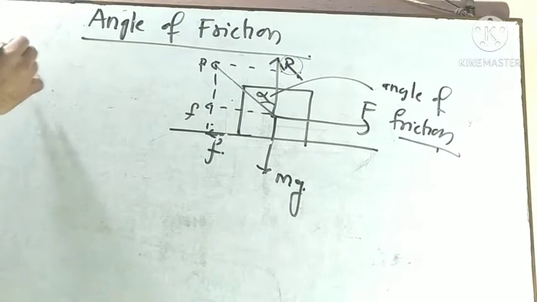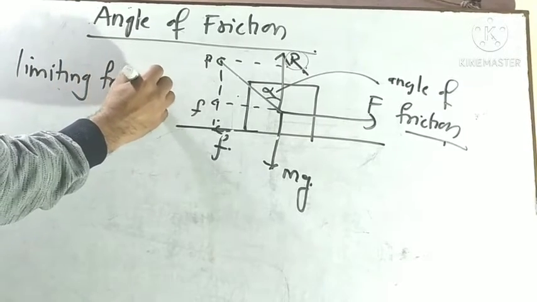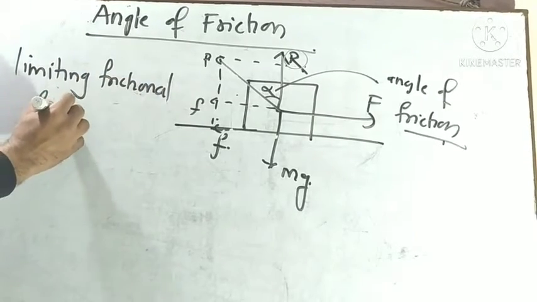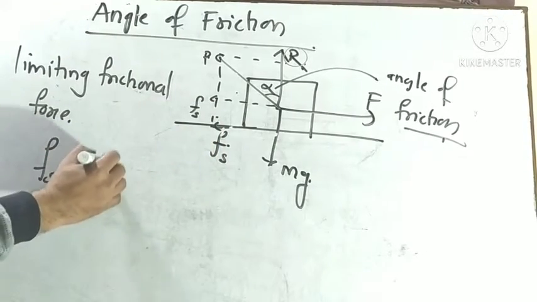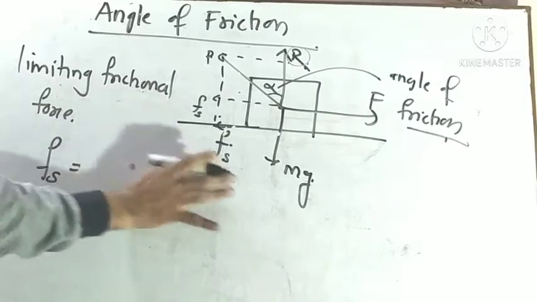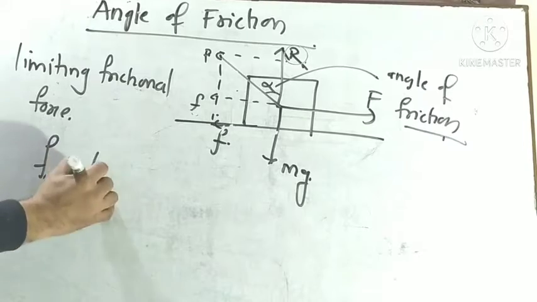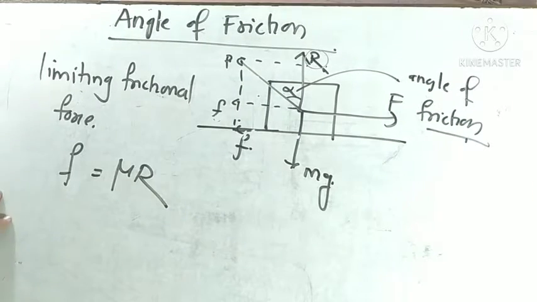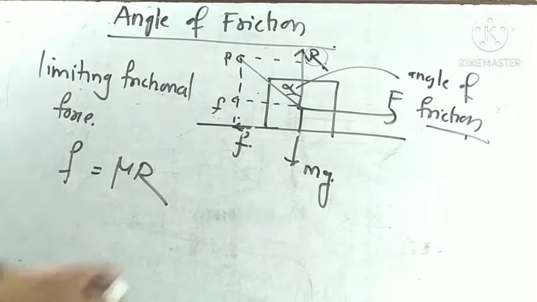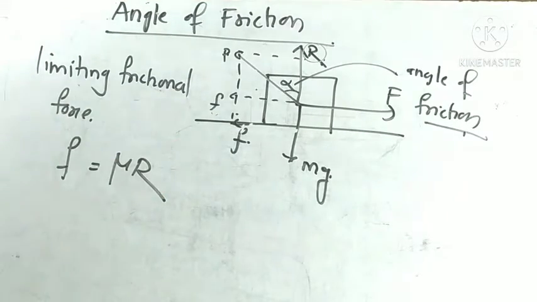So here, the limiting frictional force Fs, with mu s, we directly write as F equals mu R. This is the limiting frictional force, which is parallel to the surface of contact, and which is equal and opposite to the applied force.